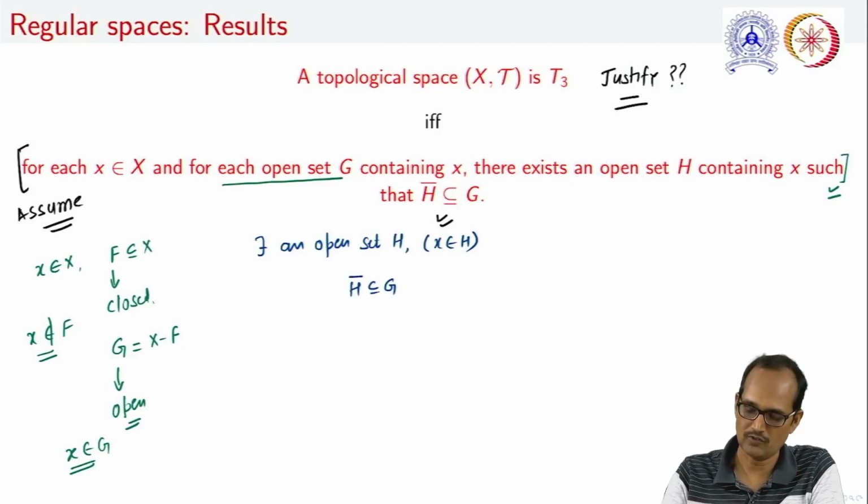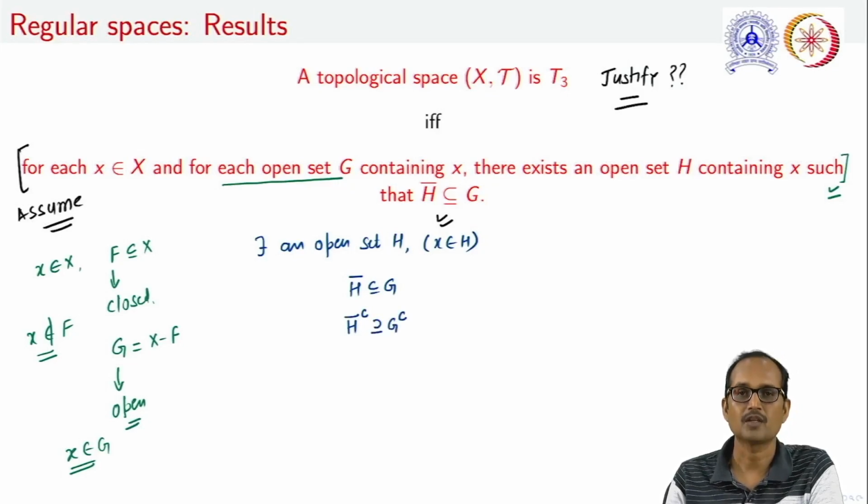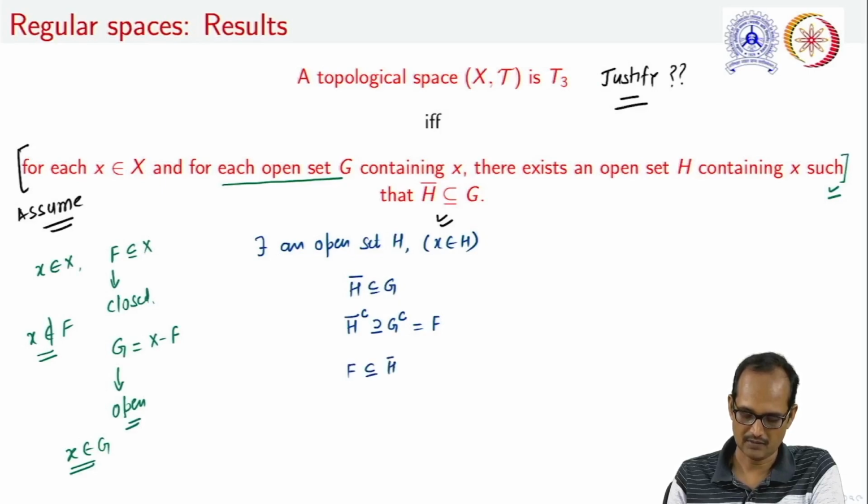Now if closure of H is a subset of G, what we can say is that if we are taking the complement of this closure, this will always be a superset of G complement. But note that what G complement is, that is nothing but F. That is, F is contained in this H bar complement. Also, it is to be noted that x belongs to H. Thus, we have got an open set H which is containing x.